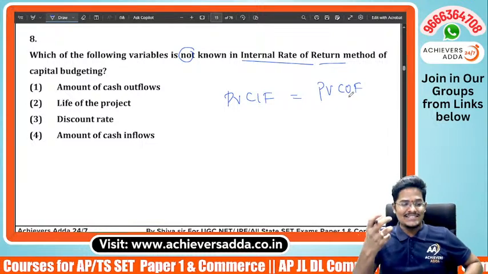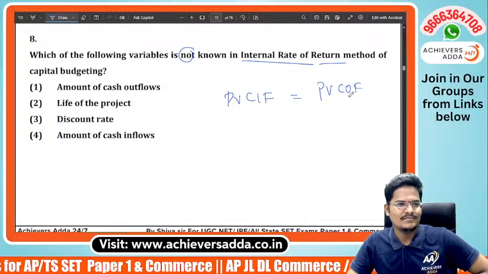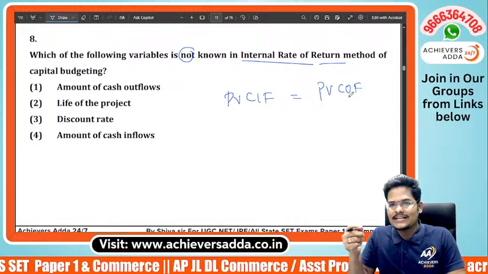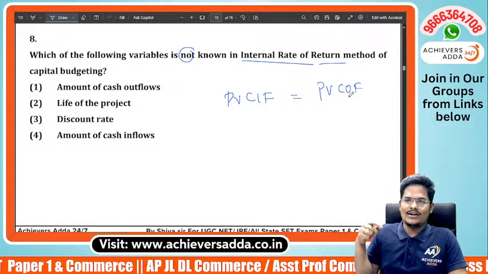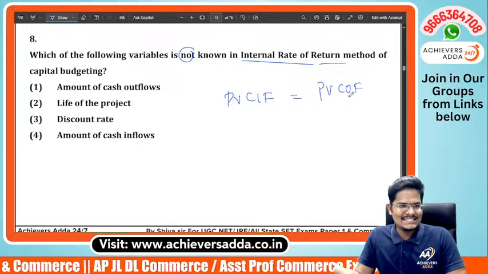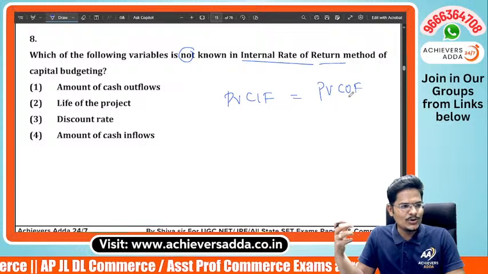Now in this, which is unknown? The rate at which present value of cash inflows equals present value of cash outflows. In this, which is unknown?